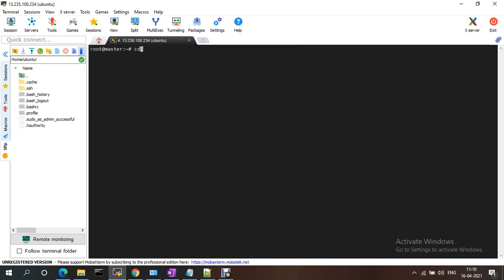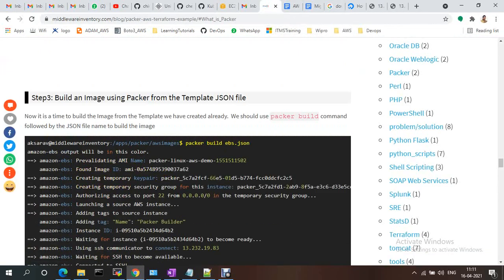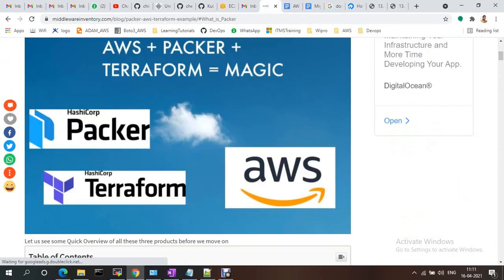So my requirement is that whatever AMI image we created, I need to create it using Packer, and using Terraform we can provision the new VM. So I'm following this one, Packer AWS example with Terraform.